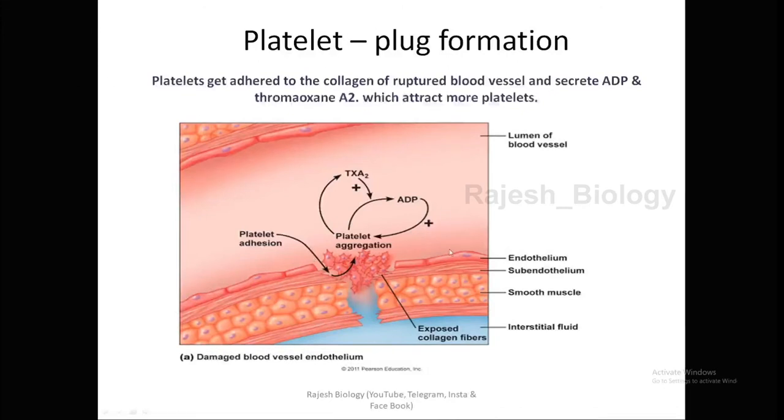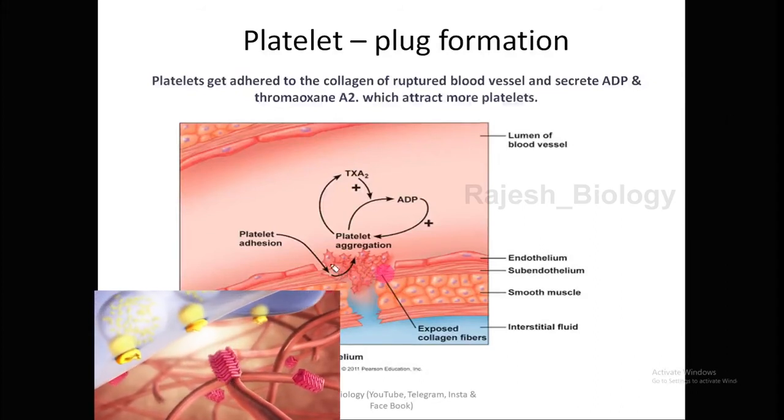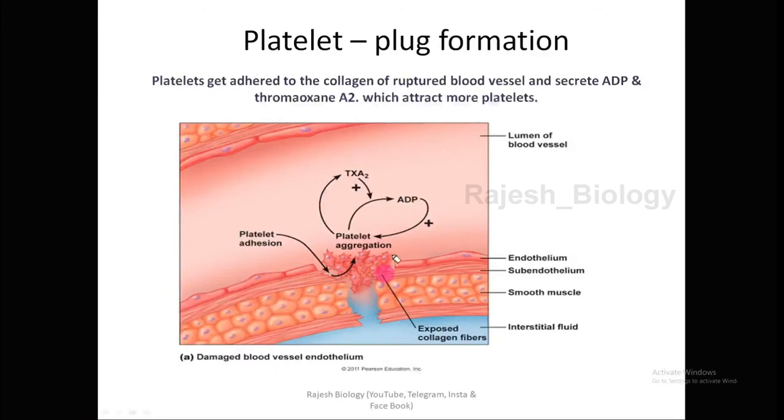Here there is a hemorrhage, there is an injury to this blood vessel, and the smooth muscles also try to constrict. Here there is a factor, and that factor binds with the platelet. The platelet attaches to the endothelial collagen fibers, and platelets release some factors for vasoconstriction, and platelets release other factors